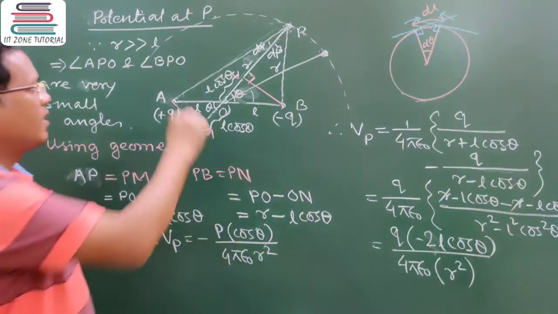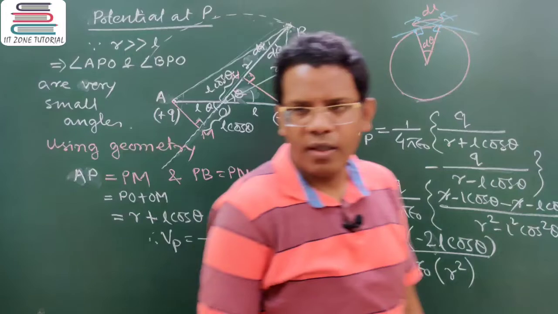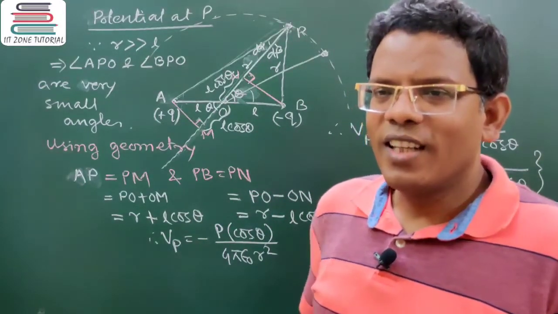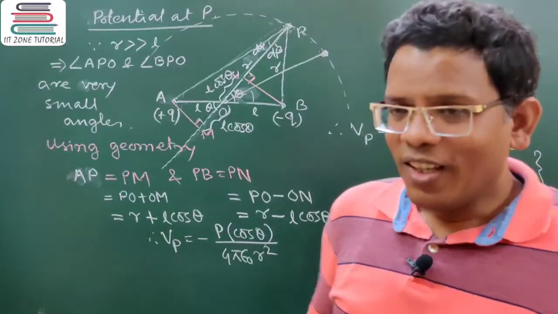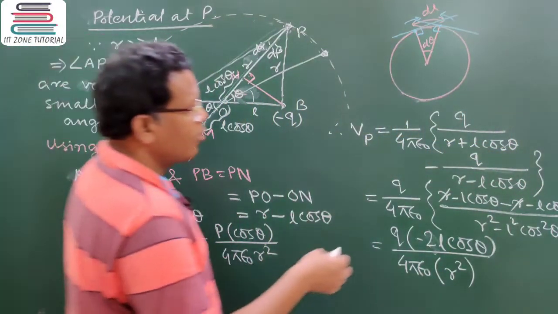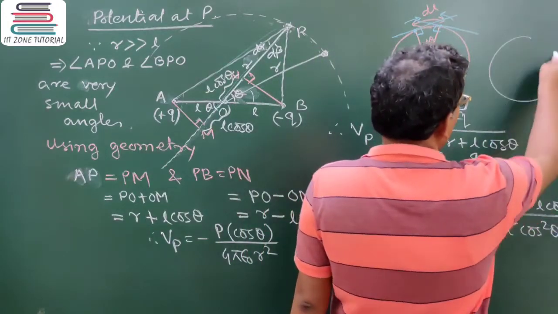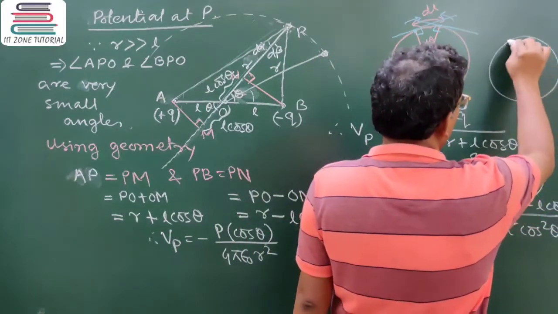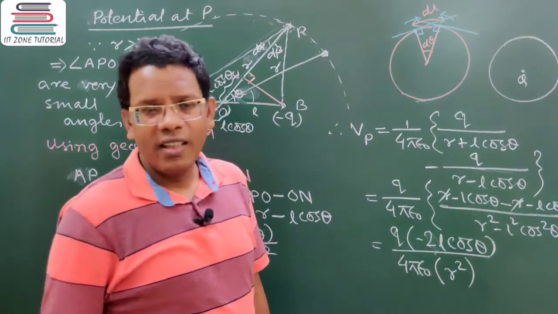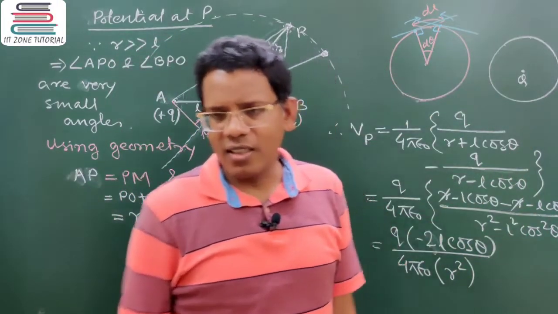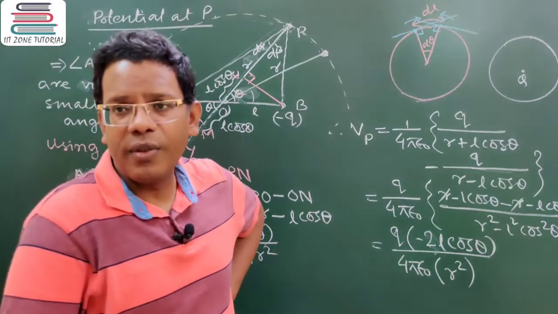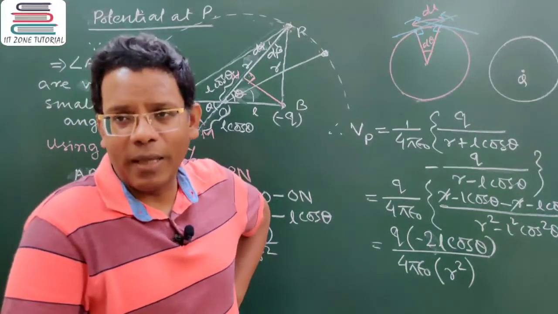That means this circular locus cannot be known as equipotential surface. Like if you remember, if we discuss a circular locus or a spherical locus with respect to one fixed charge at the center, all points on the circumference of the circle or all points on the surface of a spherical enclosure, potential becomes the same.